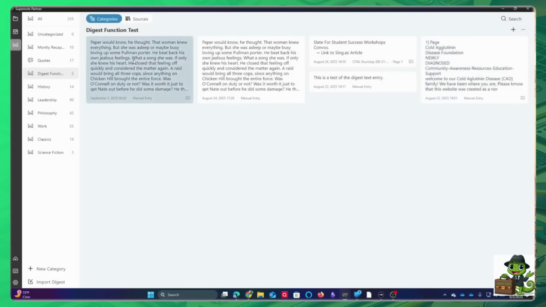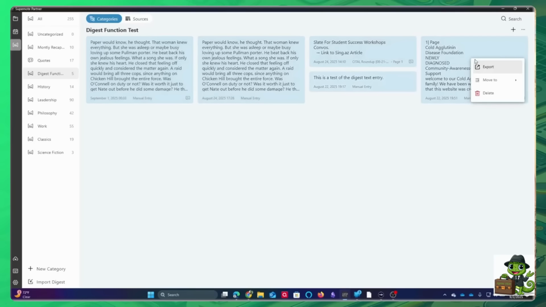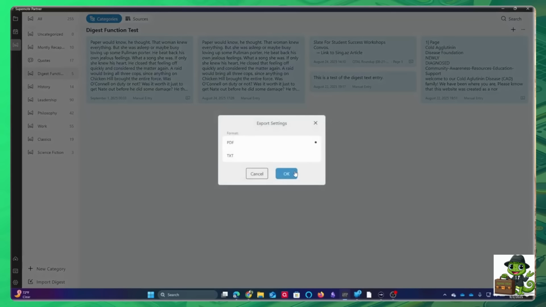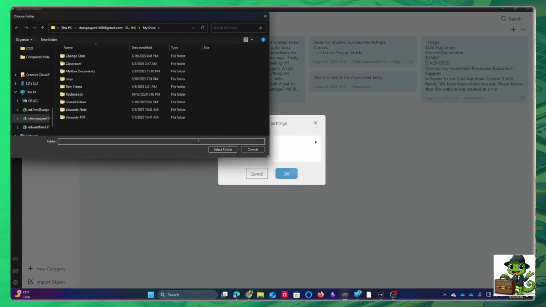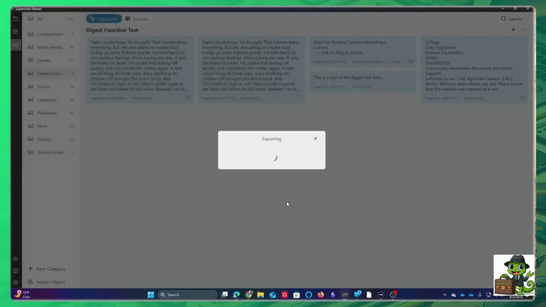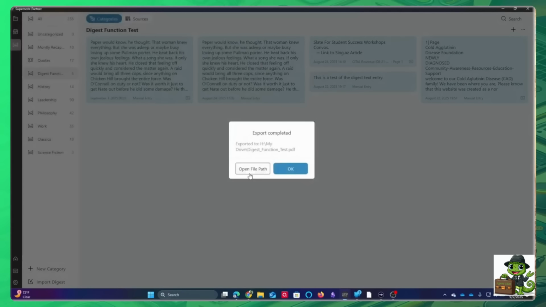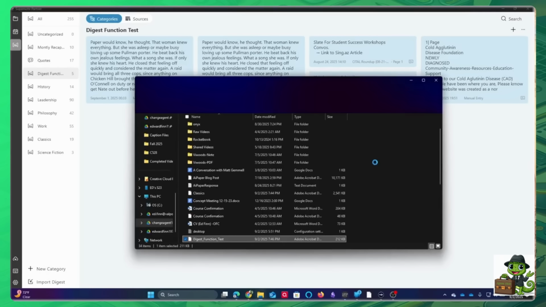But let's go ahead and we will do that same process here, and we will say export, and this one should take a lot less time to export. And then we'll say straight to my drive again. And of course, much less text. And we'll say open file path, and we'll do digest function test.